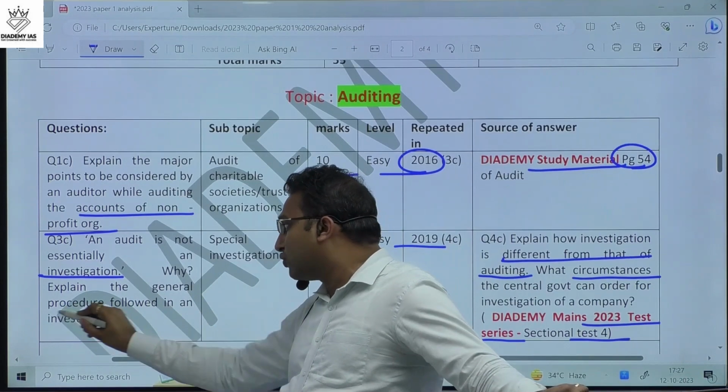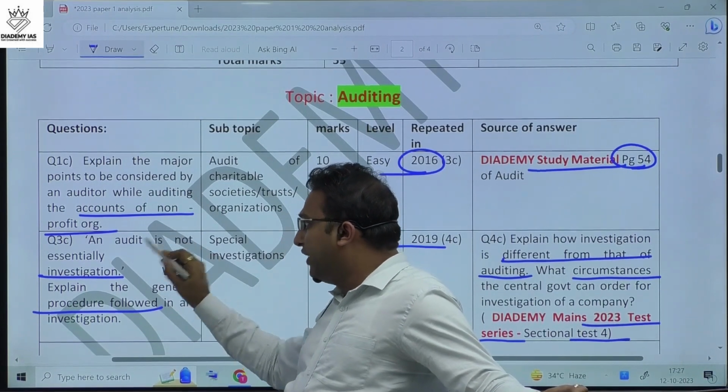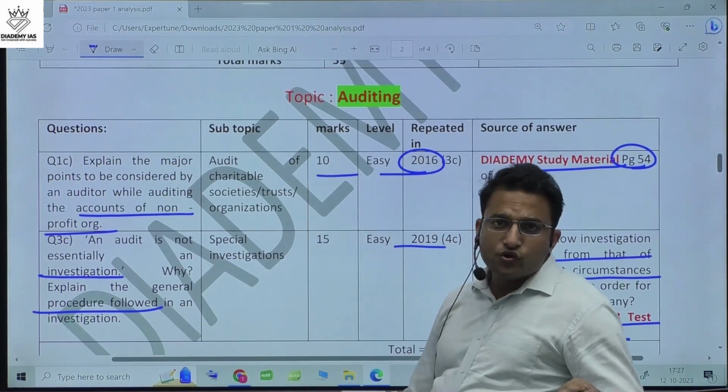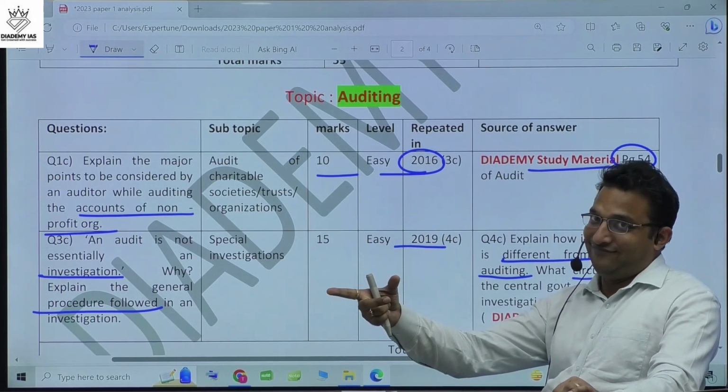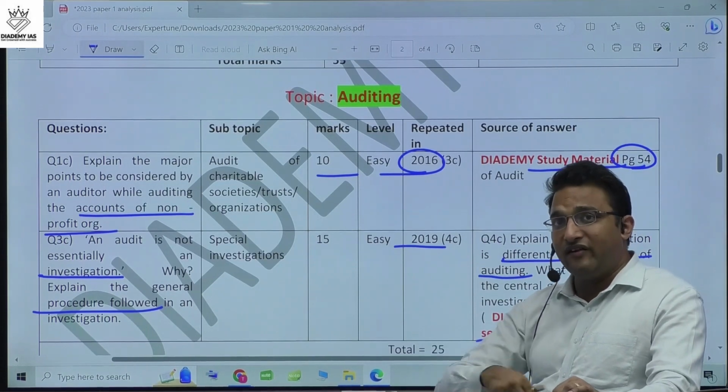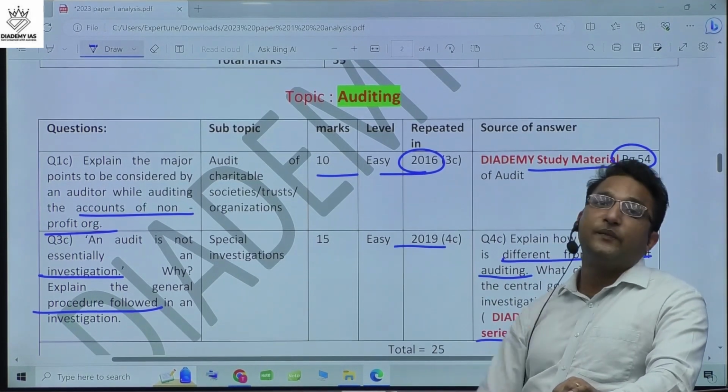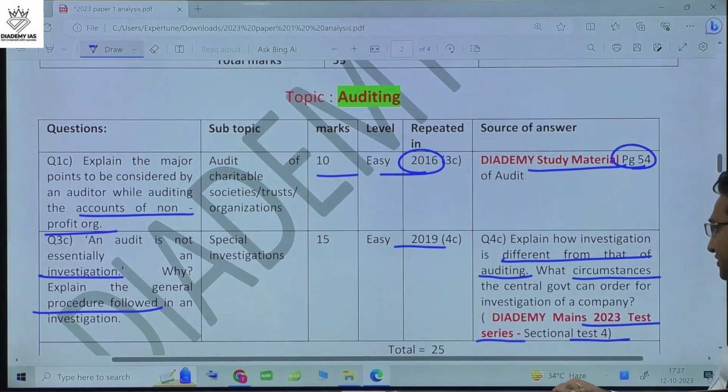UPSC asked about the procedure for investigation as well as the difference between audit and investigation. So this is the level of closeness between the test series and the mains exam. This is not a coincidence, this is very intelligent guessing that comes from experience and is reflected in the exam paper.